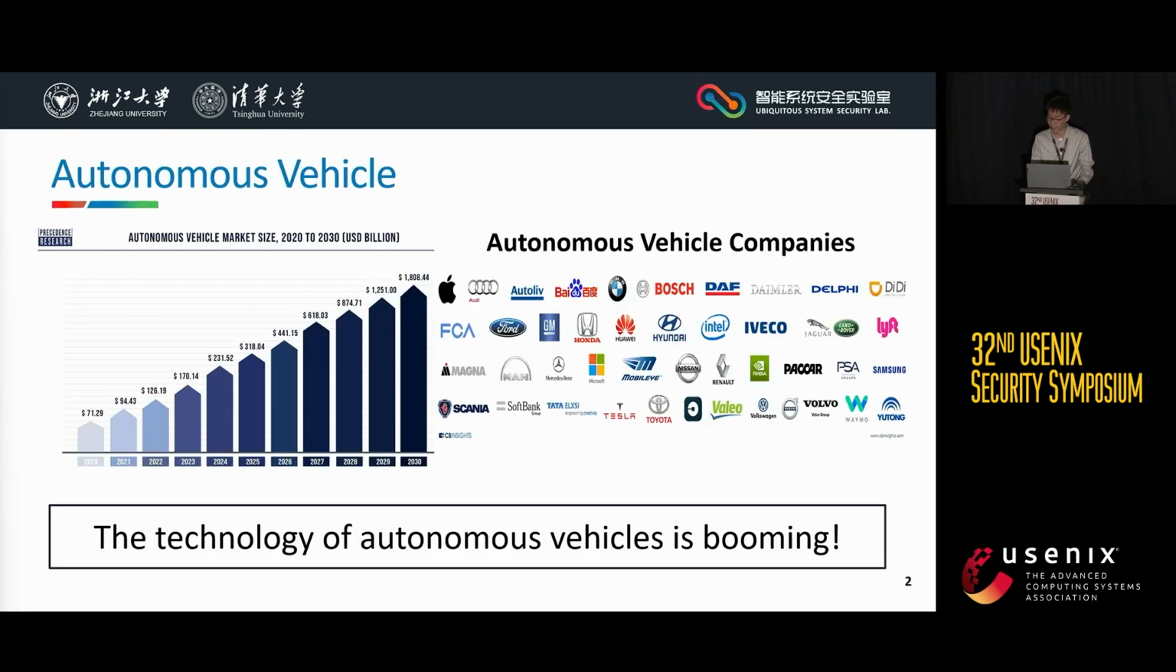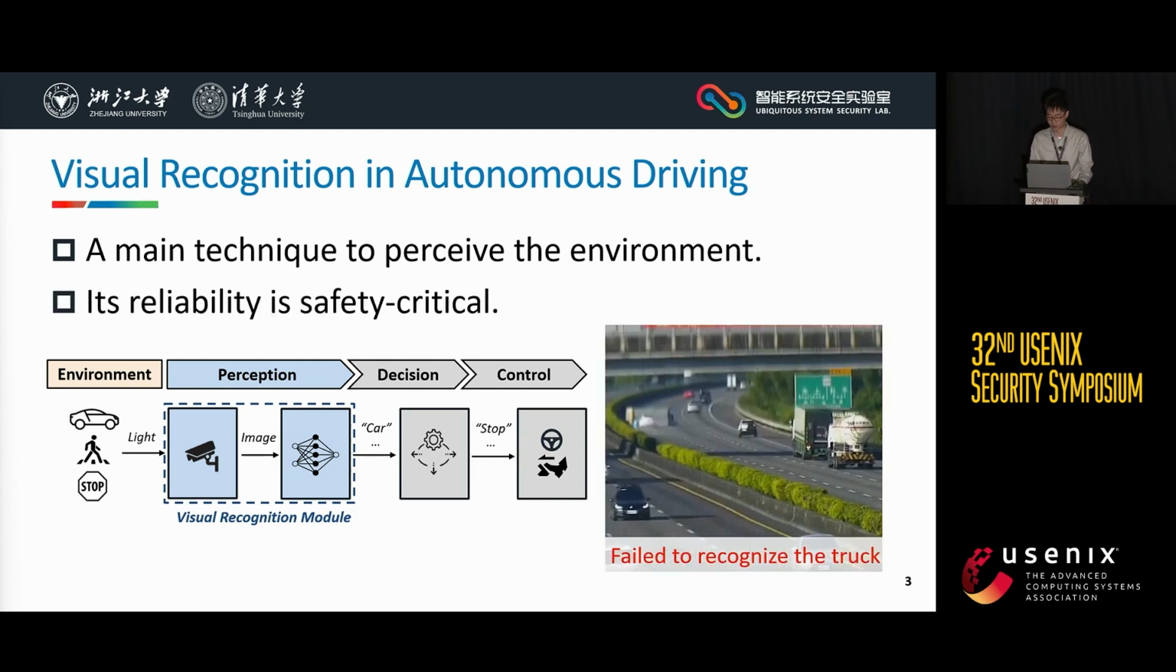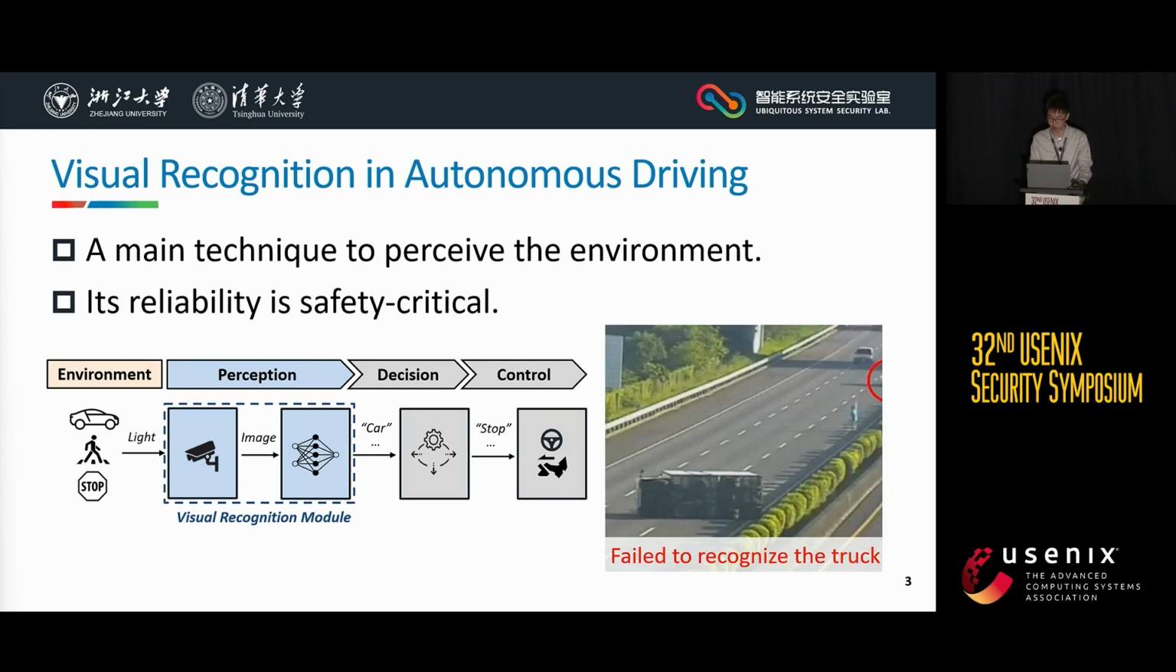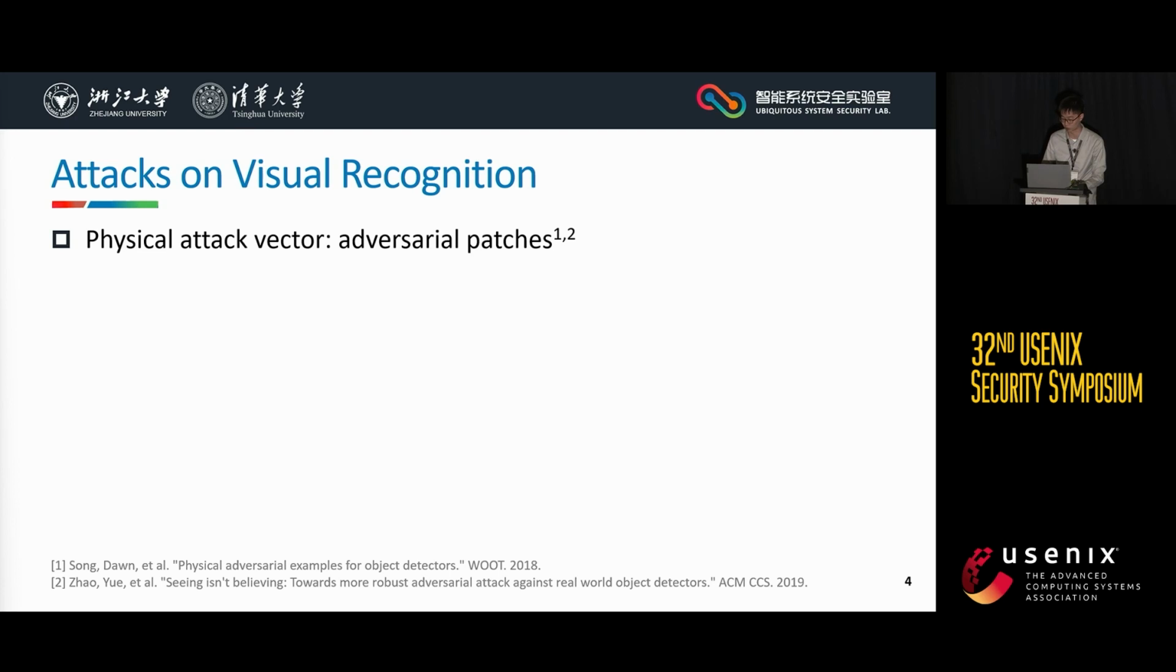In recent years, the technology of autonomous vehicles is booming. Visual recognition is one of the main techniques for an autonomous vehicle to perceive its environment, such as traffic signs and obstacles, and then make the correct driving decisions. So its reliability is critical to the driving safety. For example, in 2020, a fatal traffic accident of Tesla was caused by failing to recognize the overturned truck on the highway. Much work has been devoted to analyzing the reliability of visual recognition.